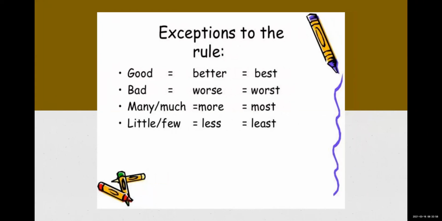Exception to the rule again, we have seen good became better in comparative. Now this better, what will this better become? It will become best. We say good, better, best. Bad will become worse and worst. Many or much will become more and then most. If the adjective little or few is there, it will be taken as less in the comparative, and least.